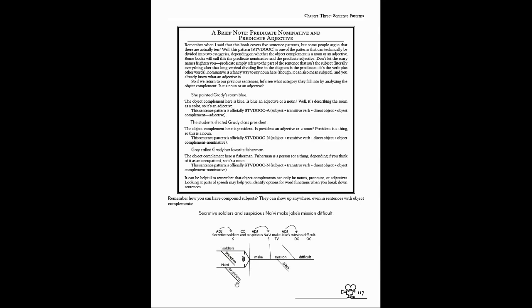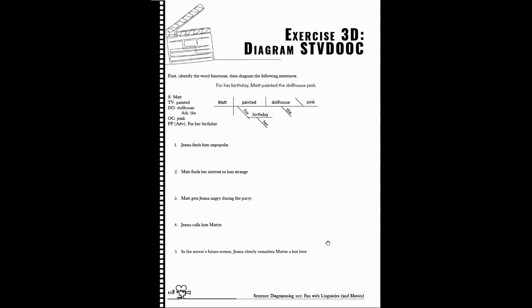Now, just like everything else, you can have compounds, right? You can have compound subjects. You can have compound objects. You can have all sorts of compounds. And now it is time to practice. So diagram some sentences that have object complements in them, and then watch the video and check your answers for exercise 3D.